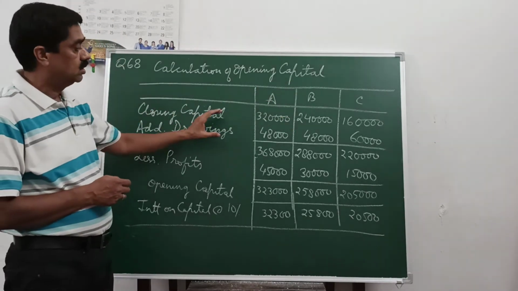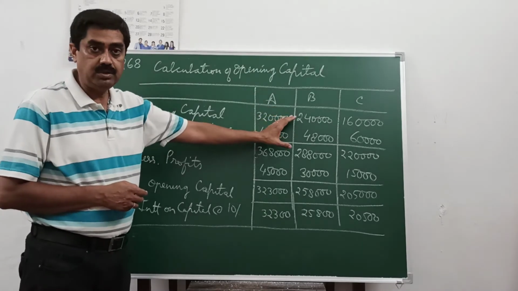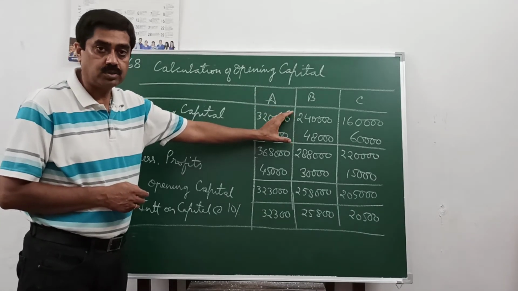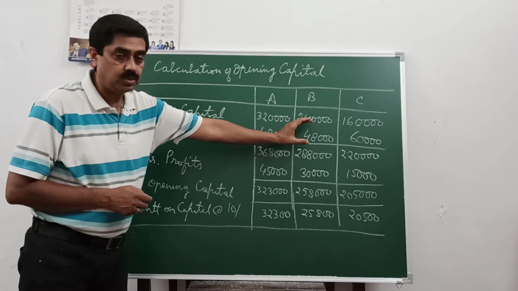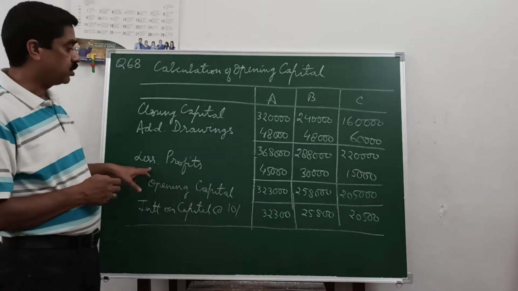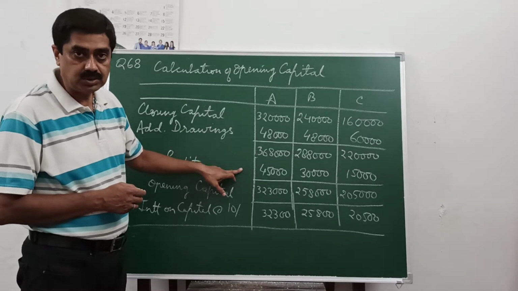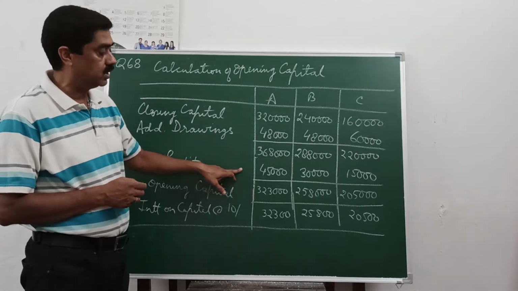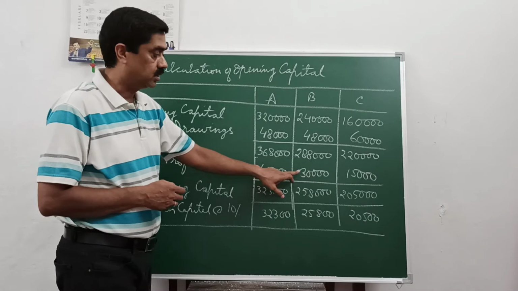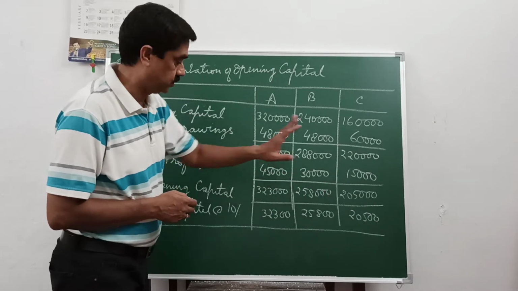Add drawings 48,000 for A, for B 48,000, and 60,000 for C. Then less profits in the ratio of 3:2:1. The profits are 90,000, so divide this in the ratio of 3:2:1. It comes to 45,000, 30,000 and 15,000.